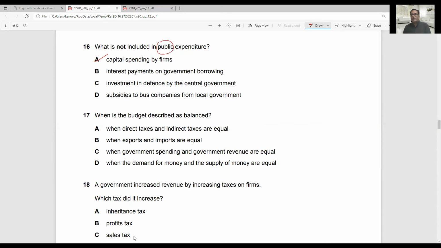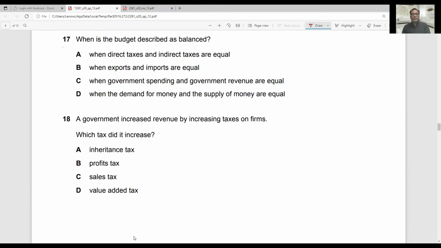The word public means government, and sometimes the examiner asks a question about a public company or public limited company. A public limited company is a private business. Public expenditure is expenditure made by the government. So what is not a government expenditure? We have to find that. So capital expenditure by the firm is not government expenditure.